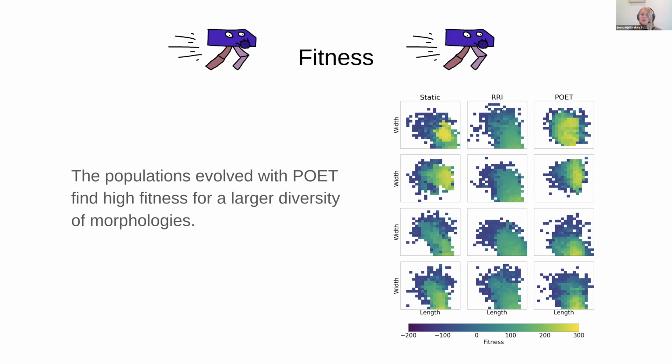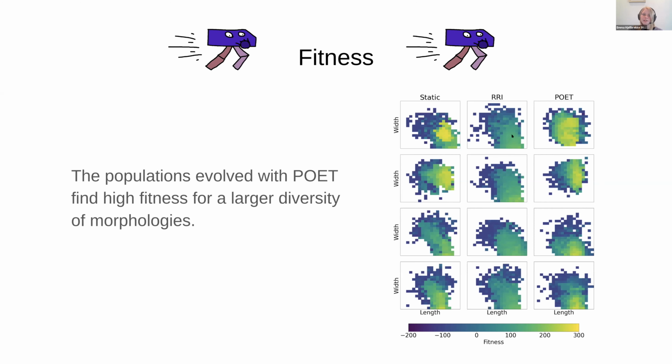We can see that both static and poet have found quite high fitness in the flat environment, indicated by the yellow color in the graph. However, poet seems to have found a slightly larger area with yellow color compared to static. This means that poet has found high fitness for a larger variety of morphologies, or a larger variety of combinations of width and length of the legs.